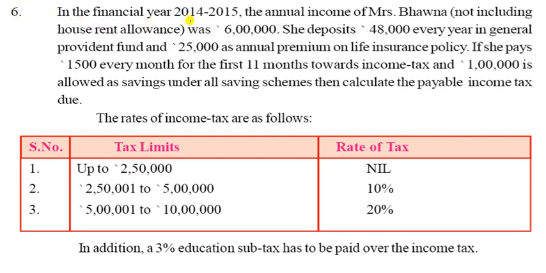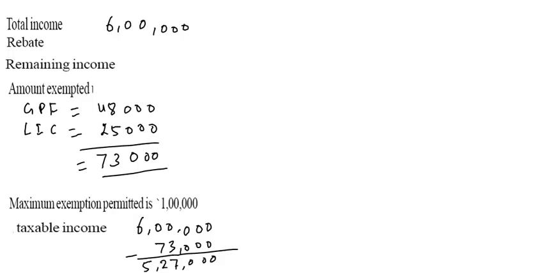That one is in the financial year 2014-15. The annual income of Mrs. Bhavna, not including house rent, is 6 lakh rupees. So let us see what will happen with your 6 lakh rupees. The total income is 6 lakh rupees. You can see it here.